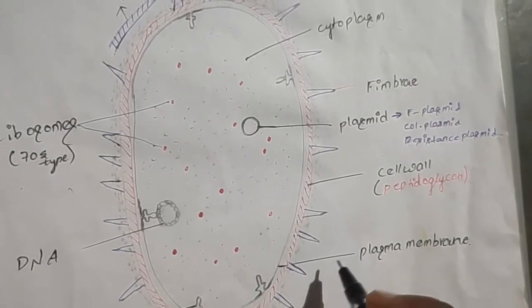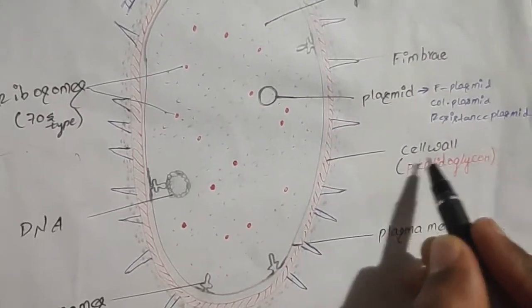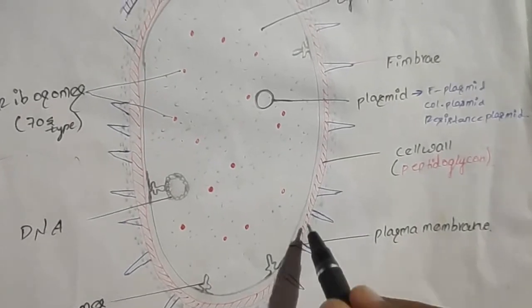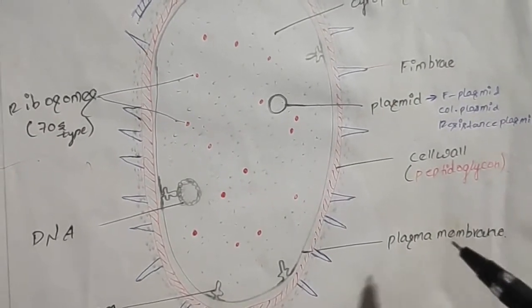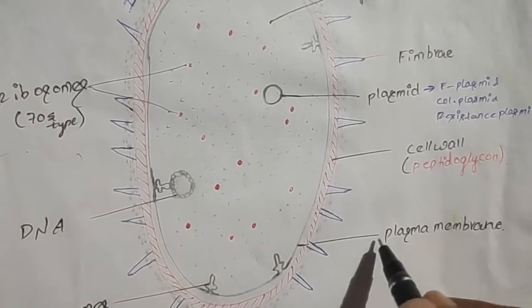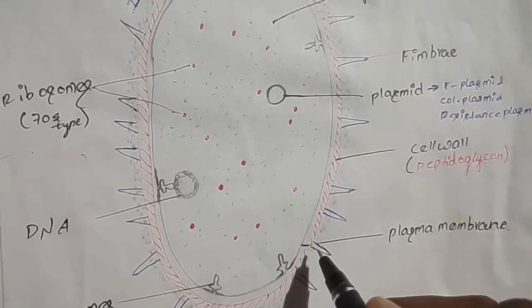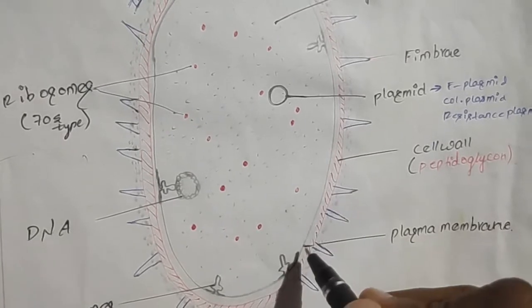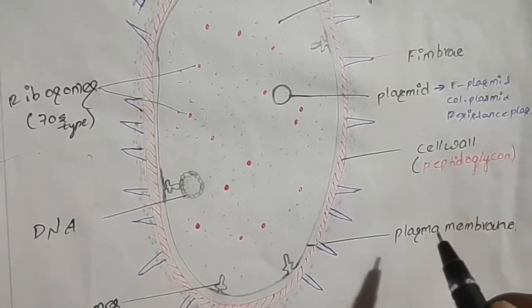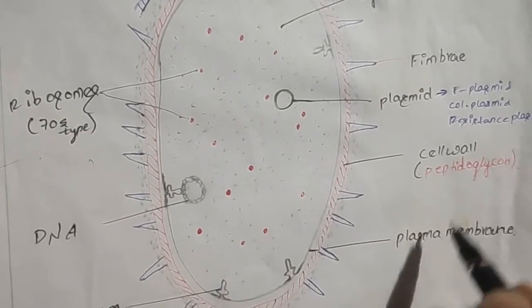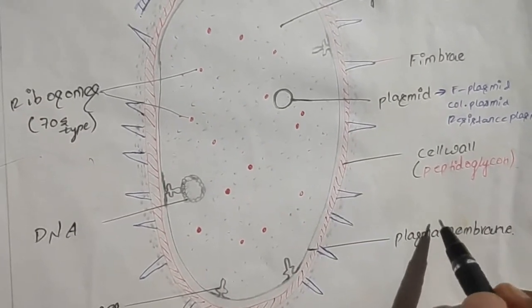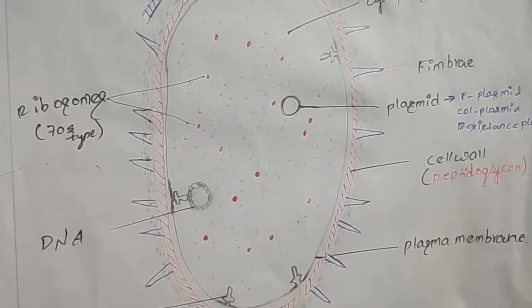from bursting or collapsing. Next to this cell wall is another layer known as the plasma membrane. This plasma membrane is semi-permeable in nature. Semi-permeable means it allows only the enzymes which are required by the bacteria, and it does not allow all the enzymes. It allows only the enzymes which are required by bacteria. And this plasma membrane and cell wall both help as a protective layer for this cell.